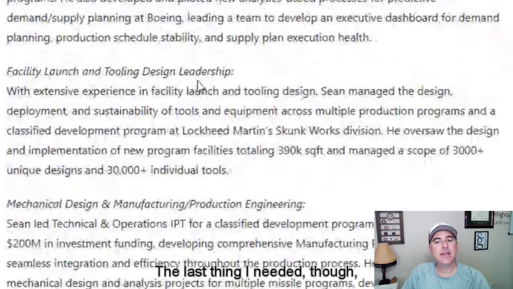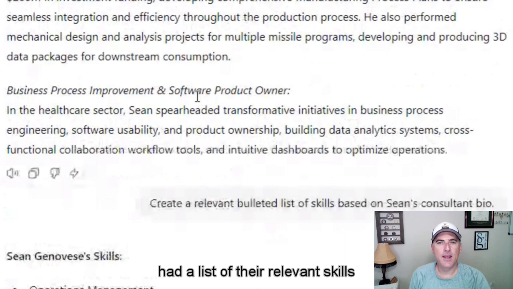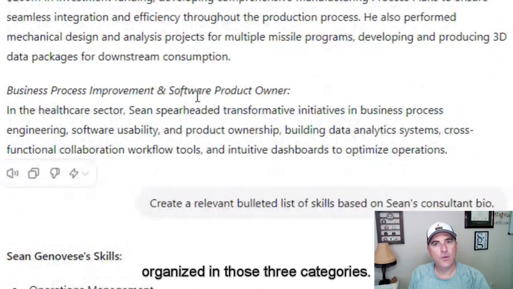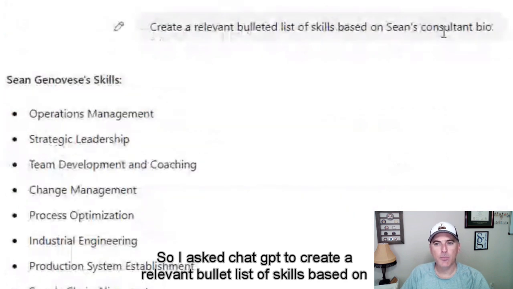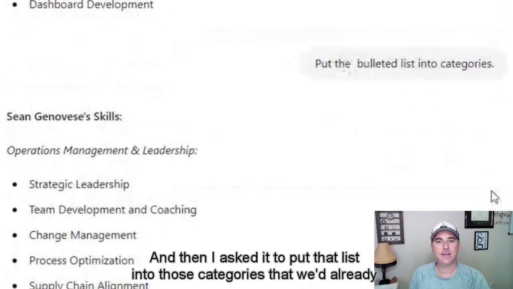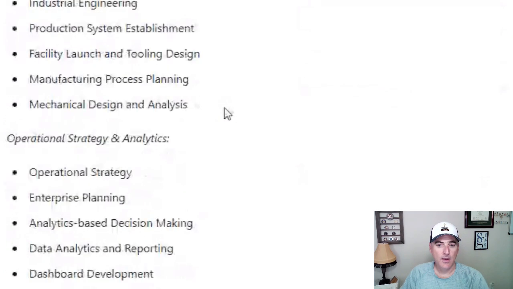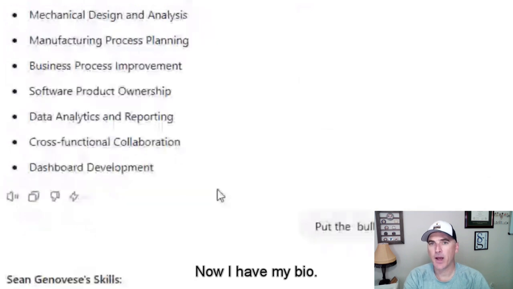The last thing I needed, though, is each consultant had a list of their relevant skills organized in those three categories. So I asked ChatGPT to create a relevant bulleted list of skills based on the bio it had just written. And then I asked it to put that list into those categories that we'd already been using. And so here it is. Here's the list of skills in the categories. Now I have my bio.